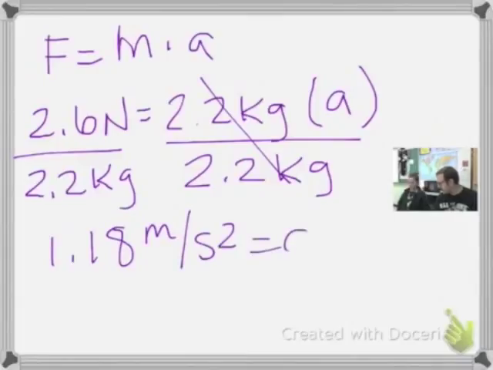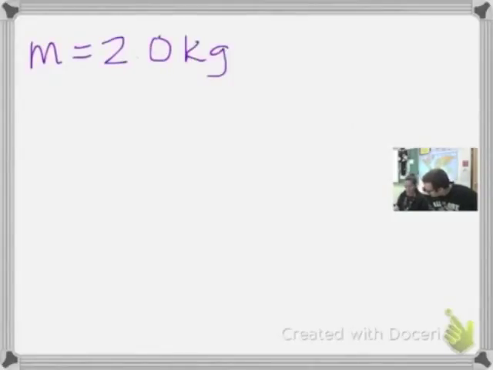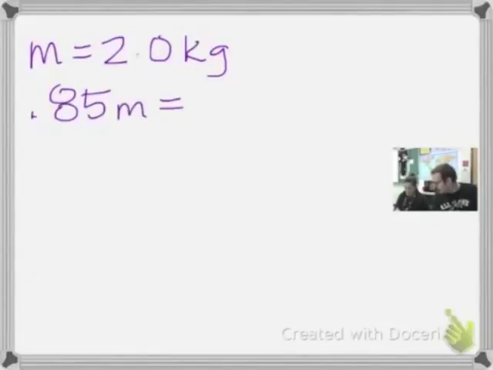Okay? Now, let's take a look at this next practice problem. A 2.0 kilogram otter starts from rest at the top of a muddy incline that is 8 meters long and slides down to the bottom in 5 seconds. What external force acts on the otter along the incline? All right. Oh, it starts from rest. This is giving us all kinds of information. Sorry, I went a little out of order here.